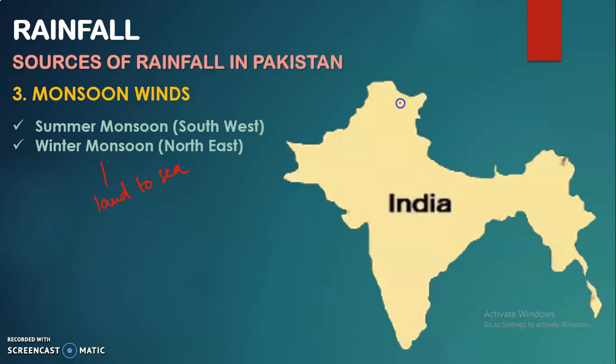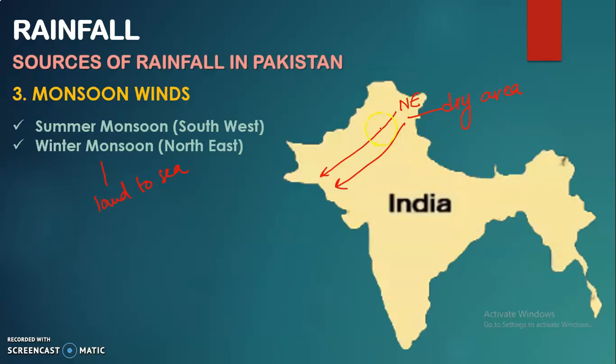So this is the northeastern side of Pakistan, and the movement would be from the land area towards the sea. Now this one is coming from a land area. This would not create any significant change because it originates from a dry area. It's not a water body area.